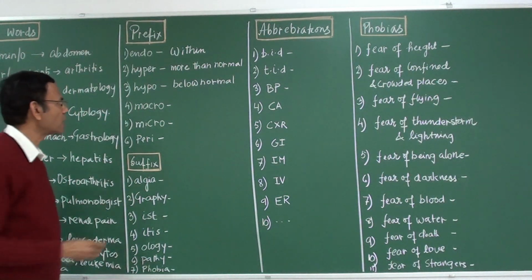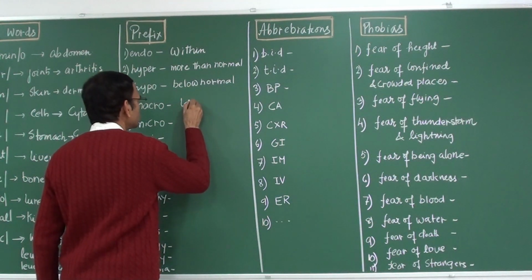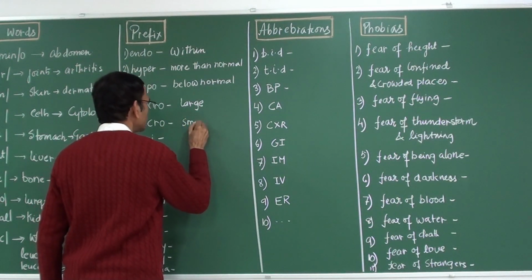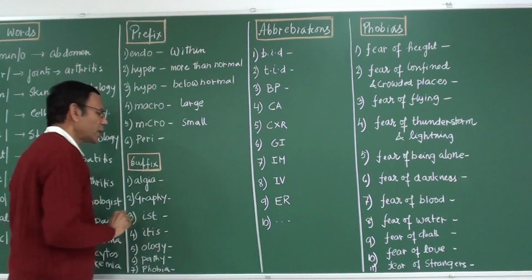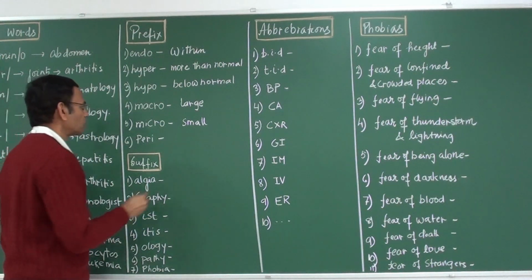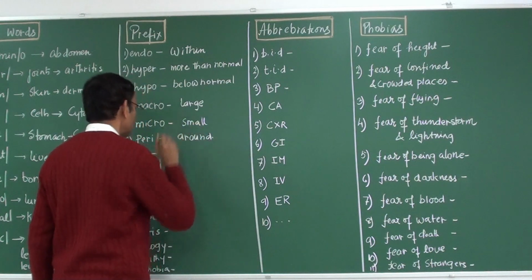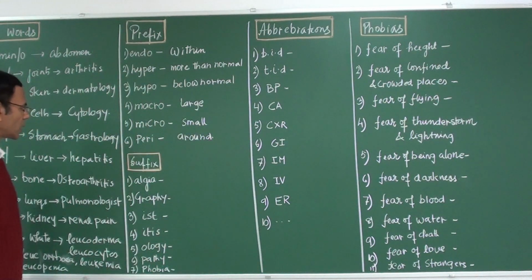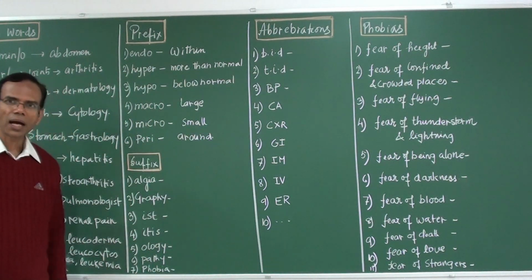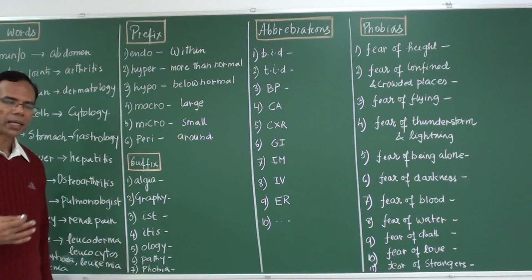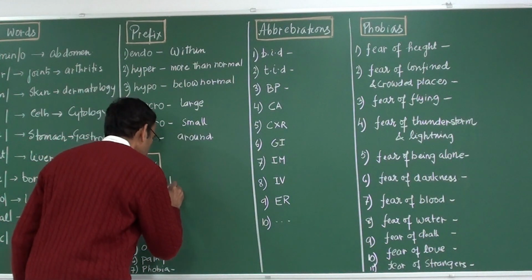Macro means large. Micro means small. Peri is around. So they are all simple. You all know this. Now suffix. Algia. Can you tell me the meaning of algia? Algia means pain.